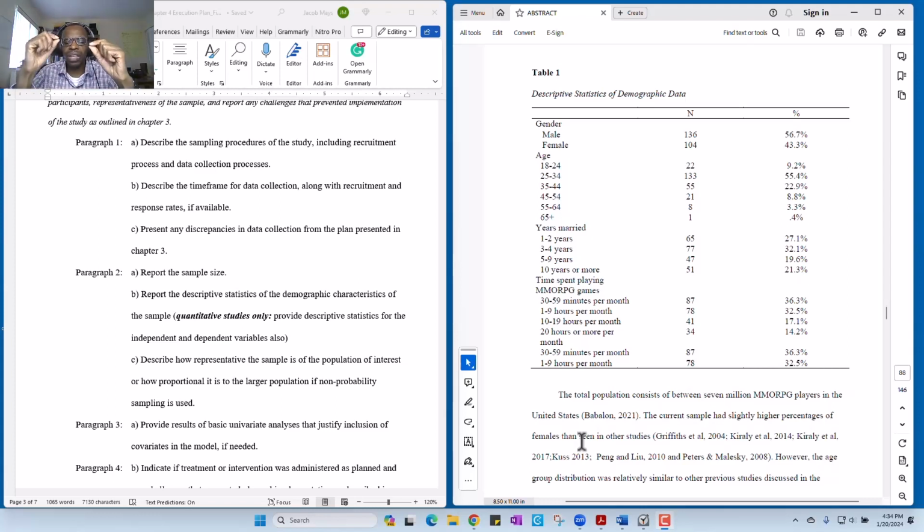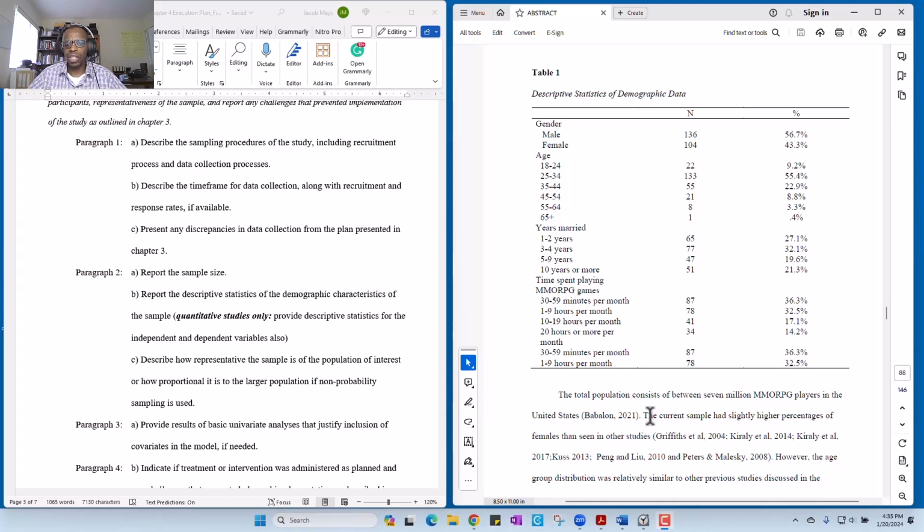You're looking for segments, not the total. Obviously, it's not going to match the total, but you want to make sure the proportion of the groups is similar. So let me say that again. You want to make sure that the proportion of demographic groups in your sample is similar to the demographic proportions in the population.